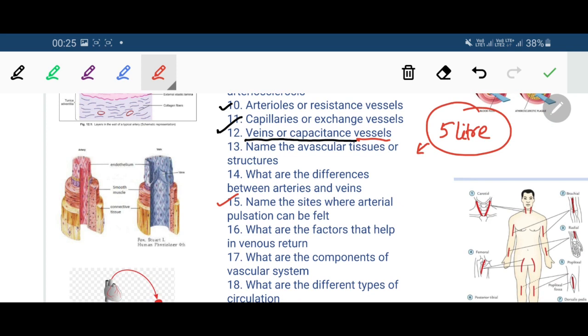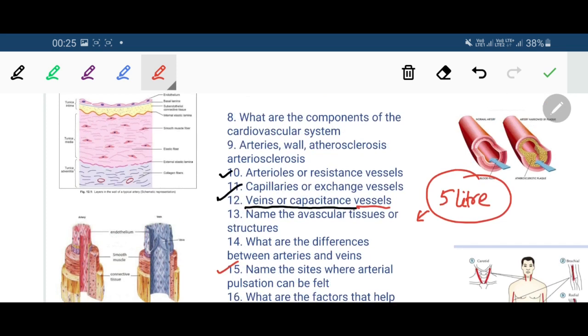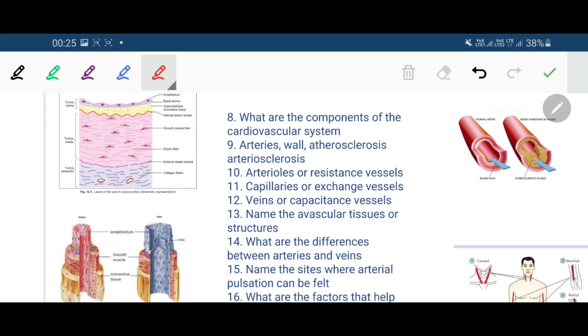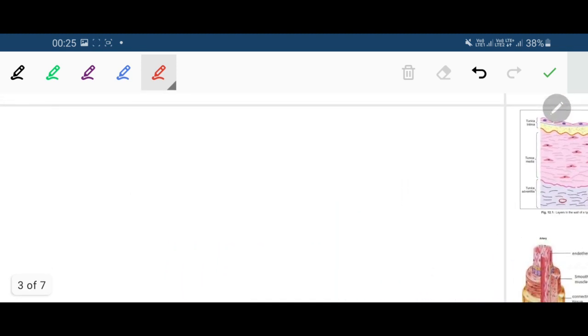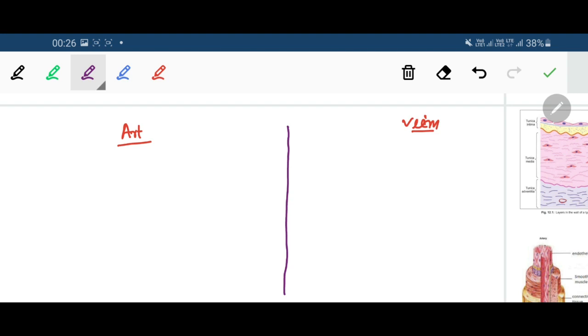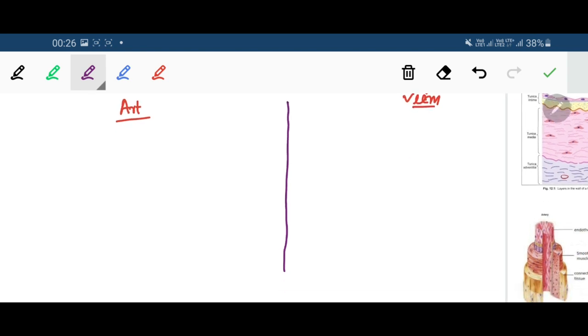Now coming to the factors that differentiate between the arteries and veins. What are the differences between the arteries and veins? It is a thing we discuss right now. First we will define an artery, and by this time we know what an artery is.